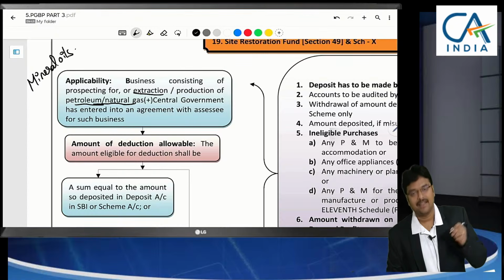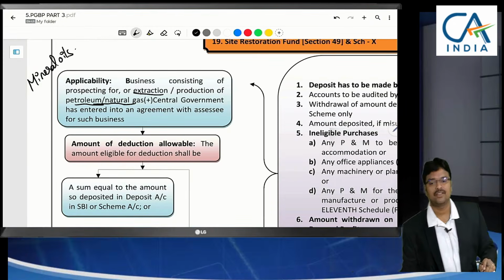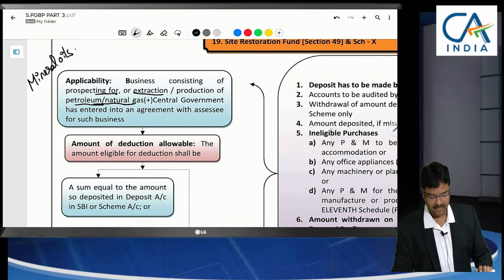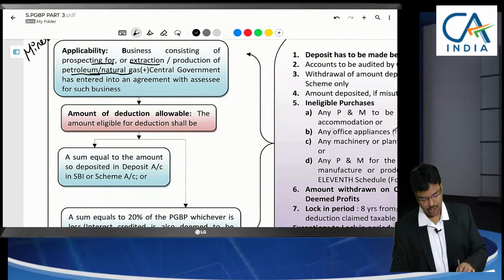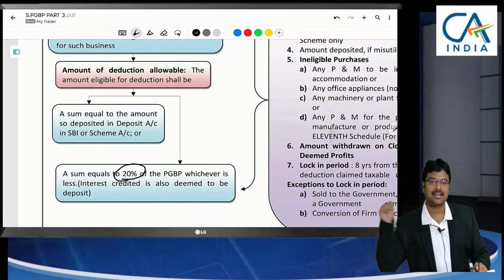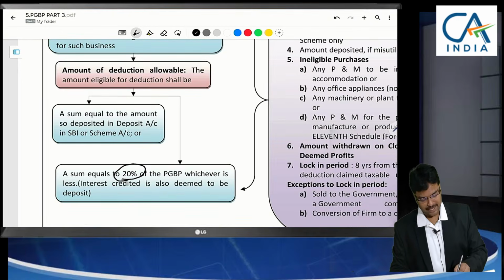Here not exports, import is being controlled. Here if any person in India is in the business of extraction or prospecting mineral oils, in such cases 20% of your profits can be claimed as deduction. To extract such mineral oils you need machinery. That's why 20% of the profits will be given as deduction.